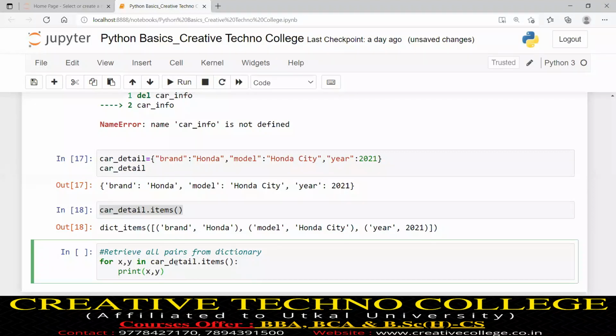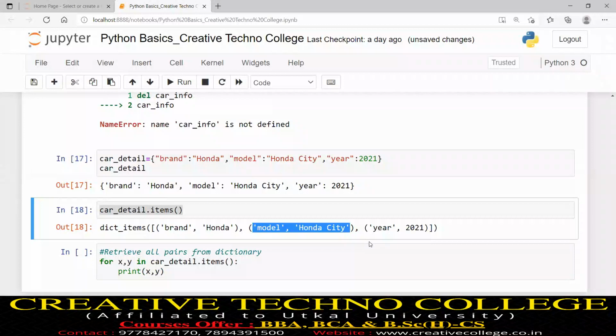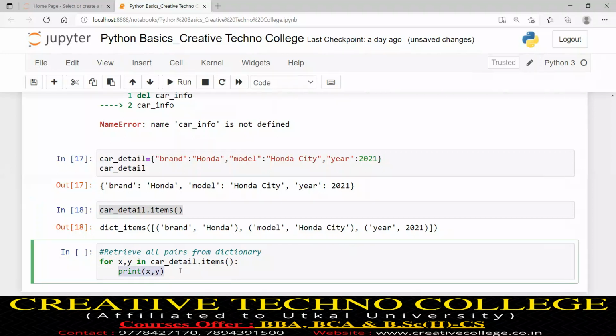So first brand, Honda will be assigned in x, y. Brand is assigned in x, Honda in y. Then the body will execute, print x, y, so brand, Honda will print. After executing this line, control will go to the next pair, model, Honda City. Model is assigned in x, Honda City in y, then again the body will execute.